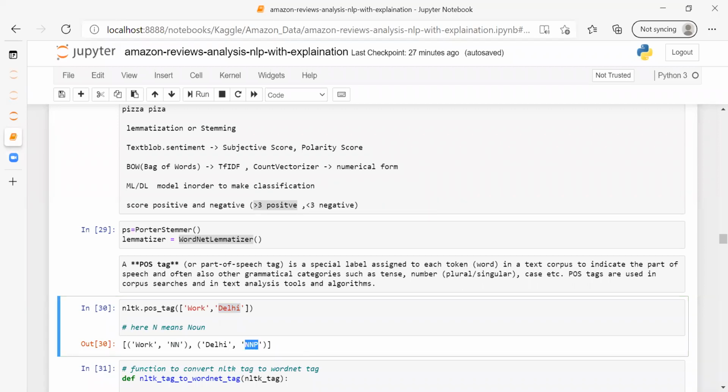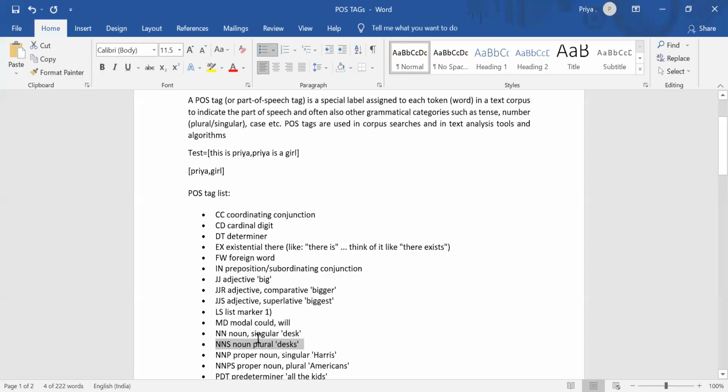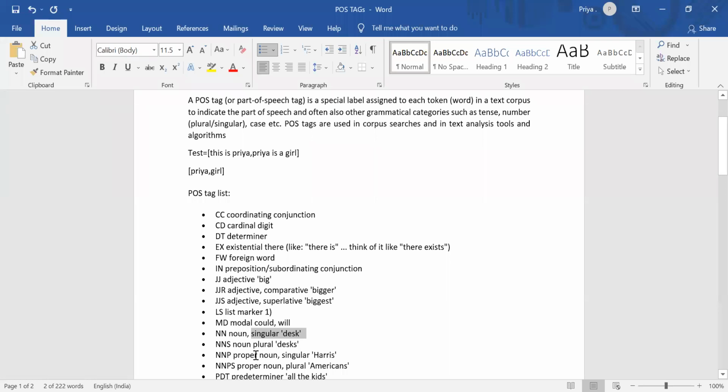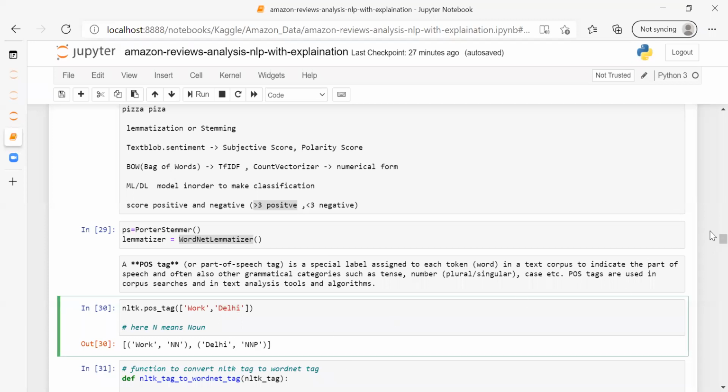So if I want to map it, NN was standing for singular noun. And my second word is Delhi, NNP. NNP was proper noun. So this is POS tag, part of speech tag.